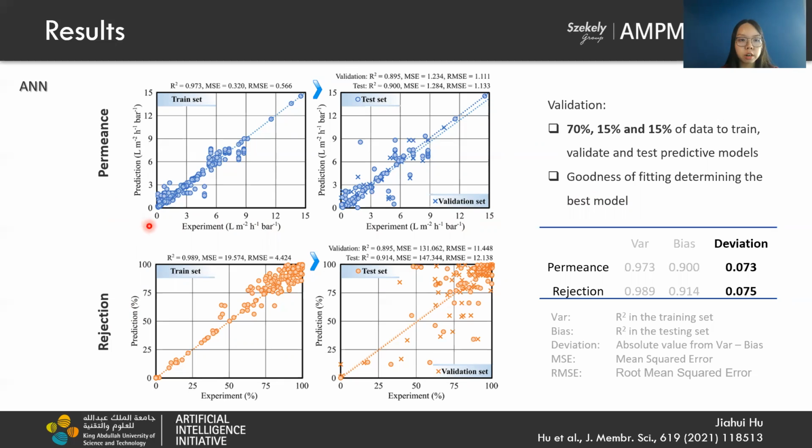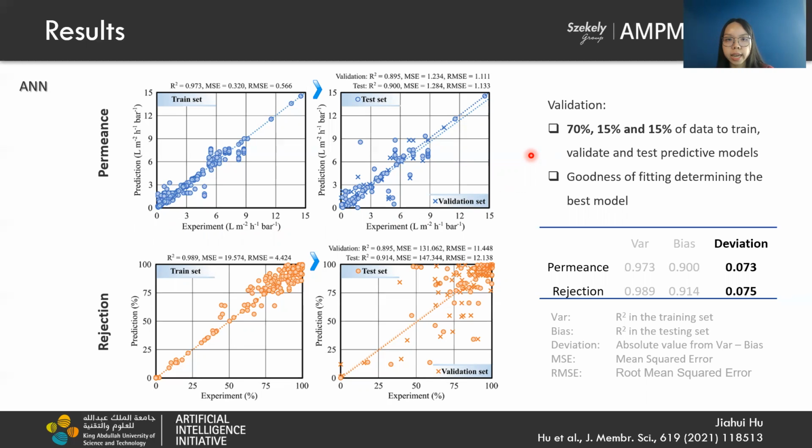The top two figures compare experimental and predicted results for permeance, while the bottom two are for rejection. The horizontal and vertical axes describe experimental and predicted results, respectively. We applied 70% of pre-treated data to train the model, 15% of the data to validate the model, and the remaining 15% was to test the model.